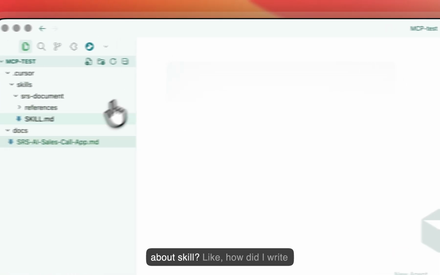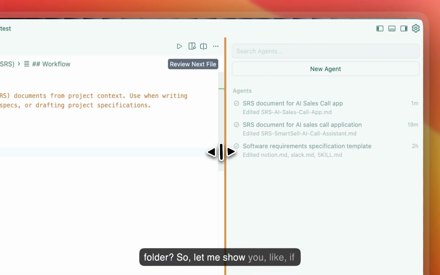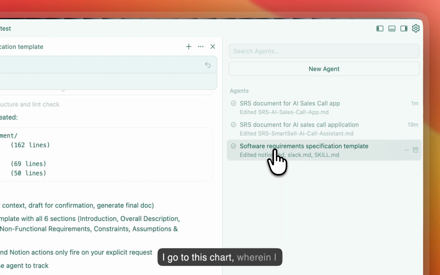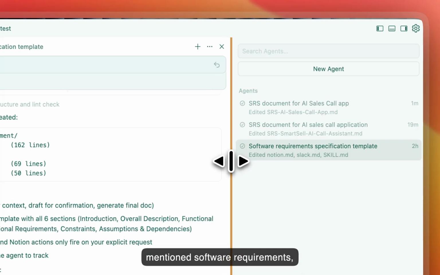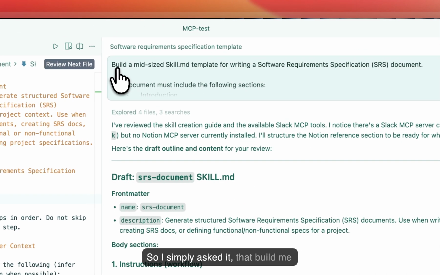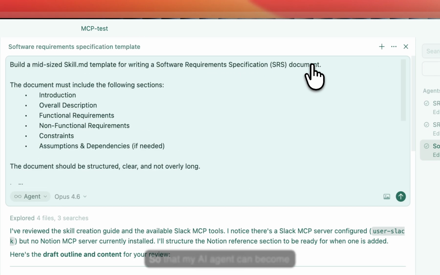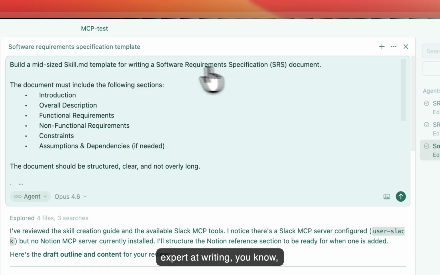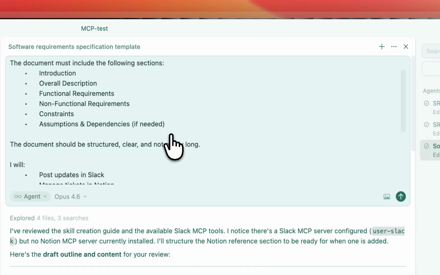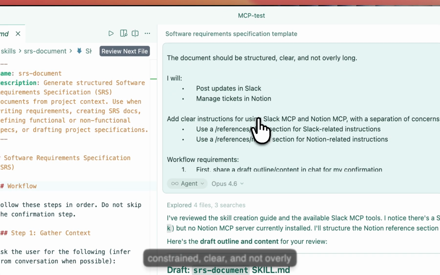How about the skill? How did I write the skill.md file? Let me show you. If I go to this chat wherein I mentioned the software requirement specification template, I simply asked it to build me a mid-size skill.md template for writing software requirement specification documents so that my AI agent can become an expert at writing software requirement specifications. The document should be constrained, clear, and not overly long.